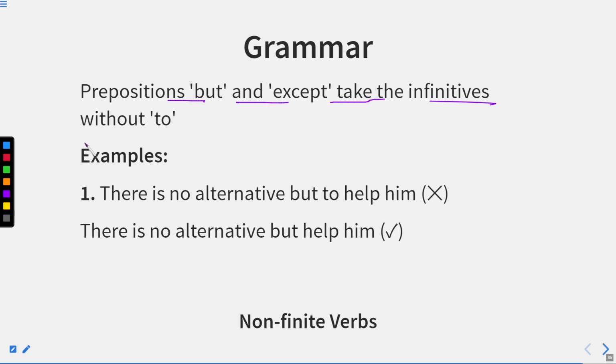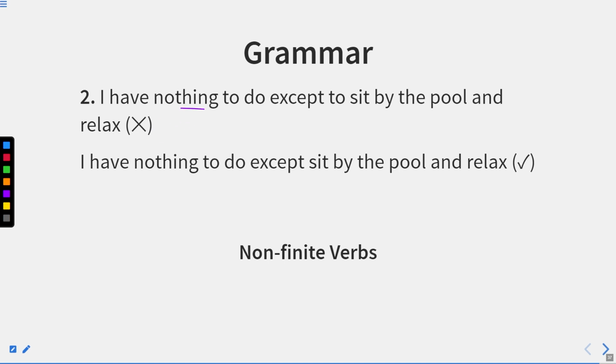Prepositions but and except take infinitives without to. Again, if there are prepositions like but and except, after these we have verb first form but not to. There is no alternative but to help him. So to is incorrect. It should be replaced with: there is no alternative but help him. So he has only one choice, that is to help him. I have nothing to do except to sit by the pool and relax. Again, because except is coming here, we cannot add to. The correct sentence will be: I have nothing to do except sit by the pool and relax. Now, by the pool refers to near the pool or beside the pool.